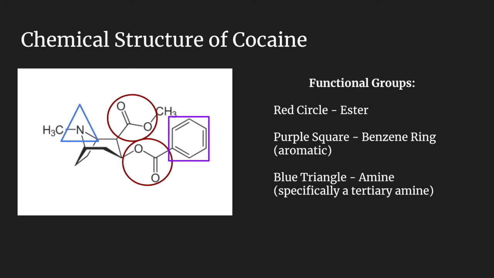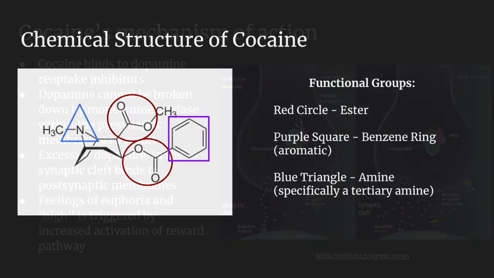bonded to another oxygen. If you look to the right of that, there is a purple square indicating an aromatic functional group, and in this case, a benzene ring. The ring is created by alternating single and double bonds between each carbon. Lastly, on the far left of the molecule, there is a blue triangle indicating the functional group called an amine. This is a tertiary amine because it is bonded to 3 R groups.